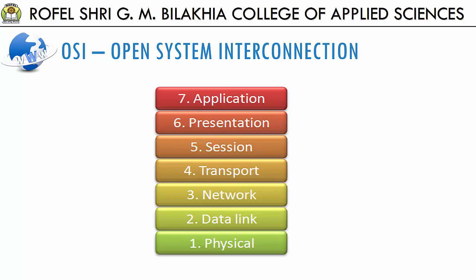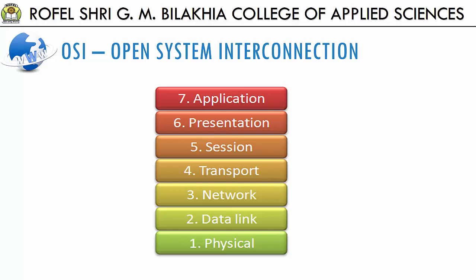And actually, the OSI model is for understanding and designing a network architecture that is flexible, robust and interoperable, right? Now here we can see in the diagram that the OSI model is a layered framework for the design of network systems that allows communication between all types of computer systems.